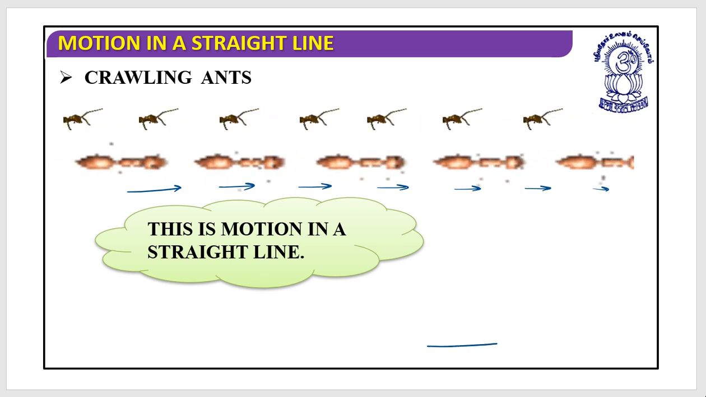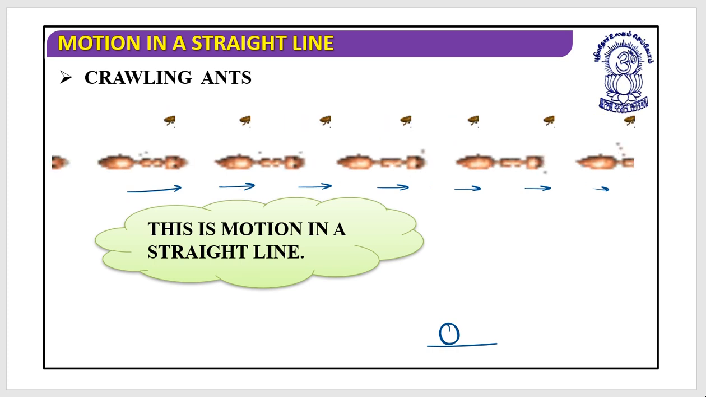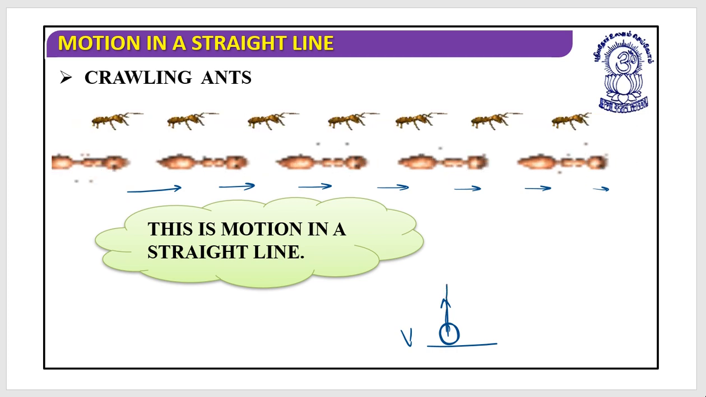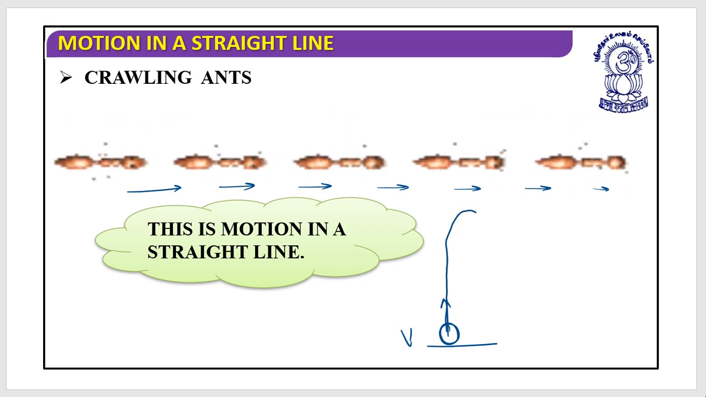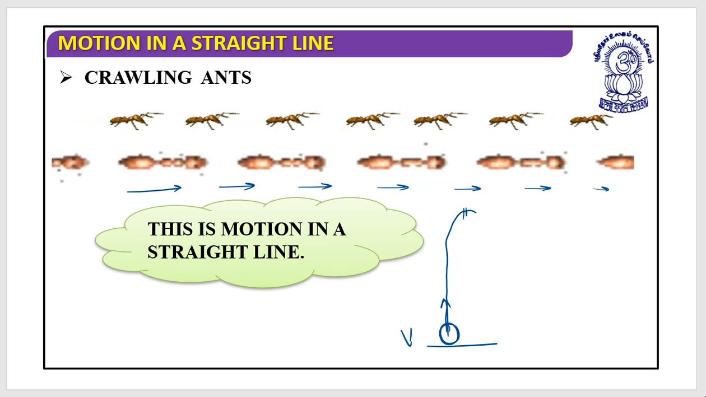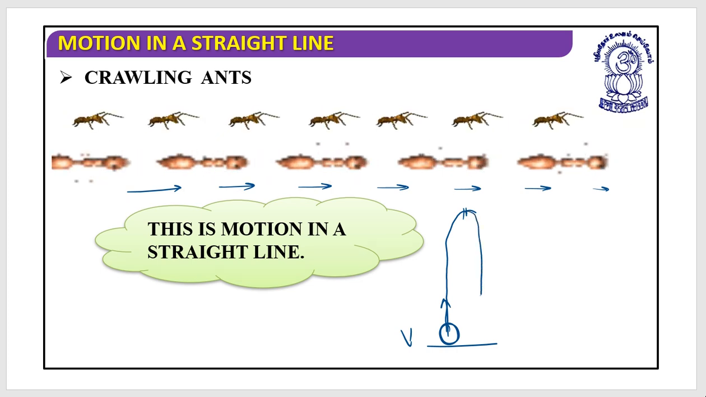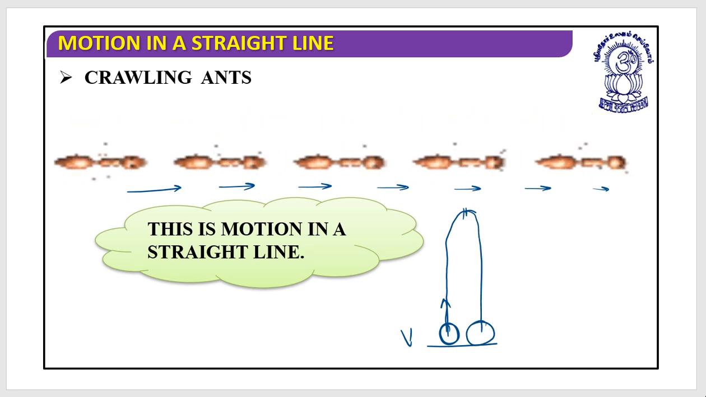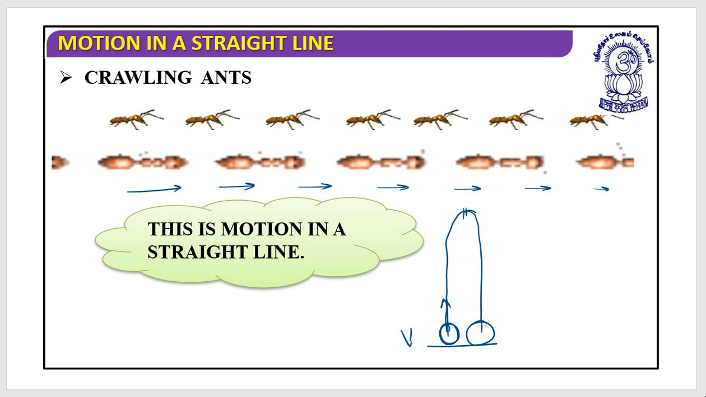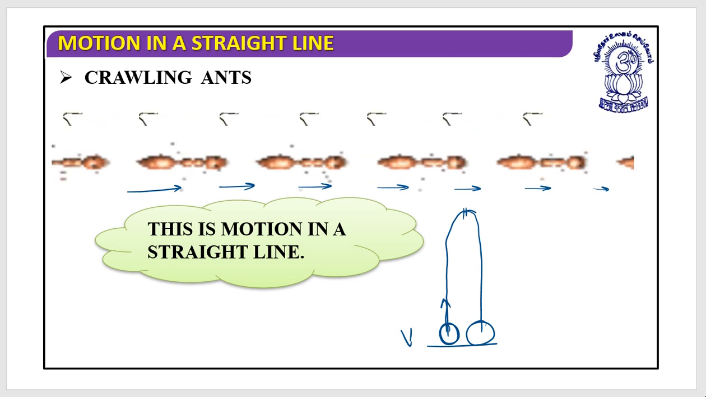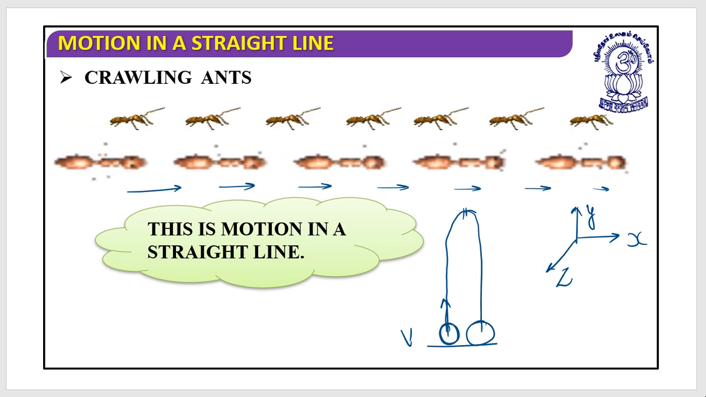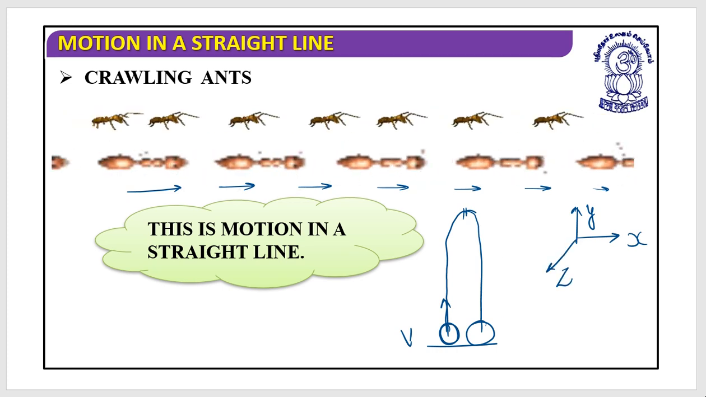Let's look at one more situation. Let's say a ball is there. You throw it upward with a certain velocity v. This ball will move in this direction, and after achieving a certain height, it will move backward in this direction. So is it a motion in a straight line? Or only direction in x? You might know this is x, this is y, this is z dimensions. So what is motion in a straight line?